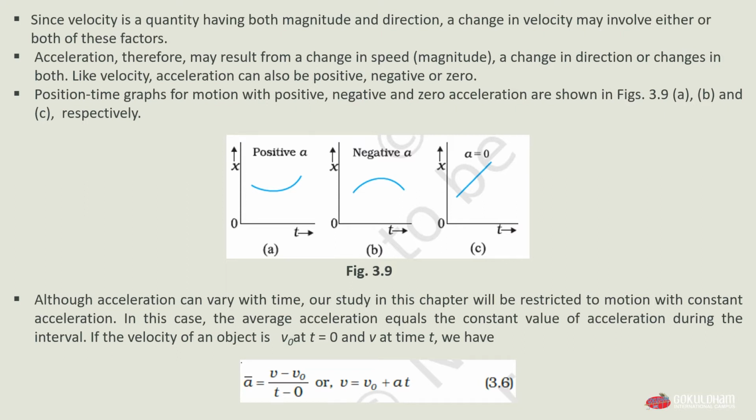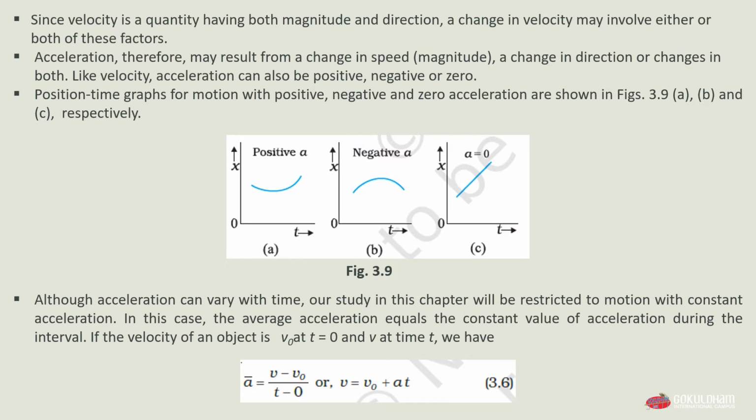We have the formula given here, a equals v minus v0 divided by t. Let me simplify that and take v to one side.